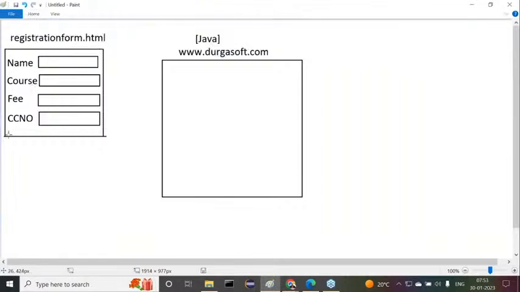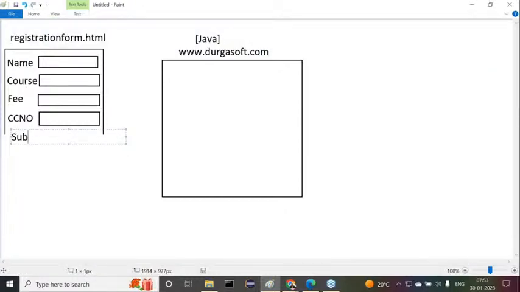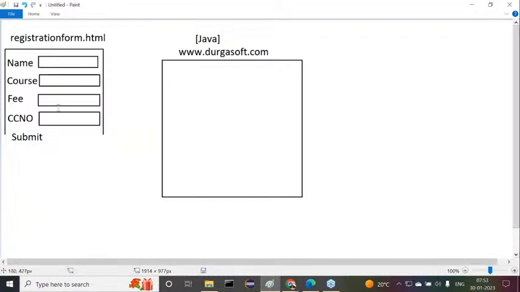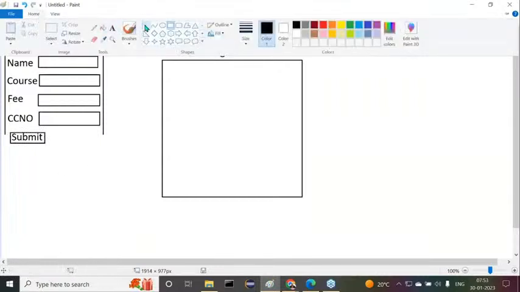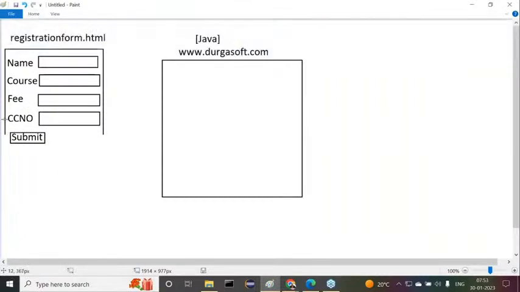Then whenever we take this credit card number, here we want a submit button directly. Of course, in a real-time application, so many fields are available, but I provided only the required fields for demonstrating the requirement.